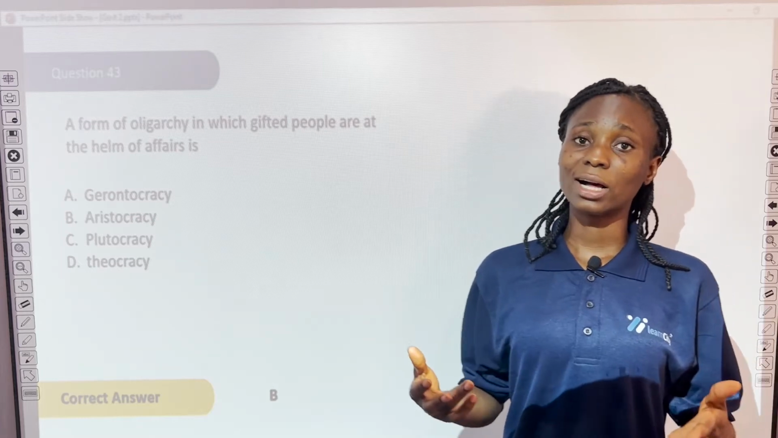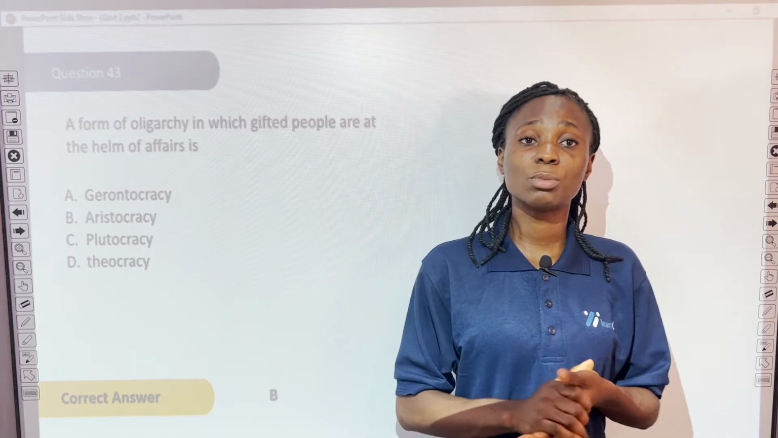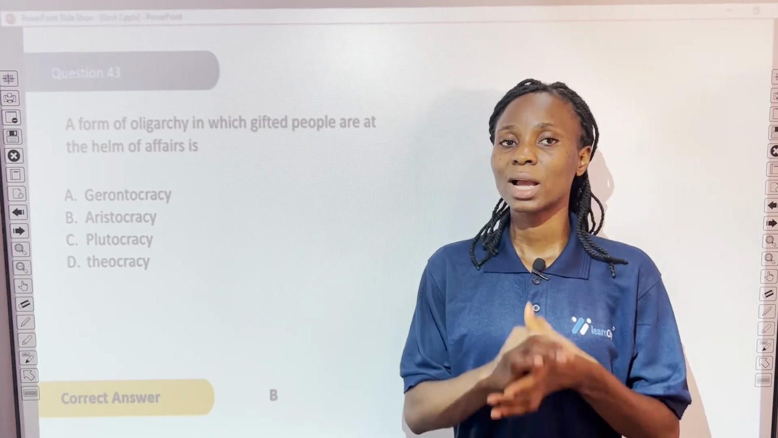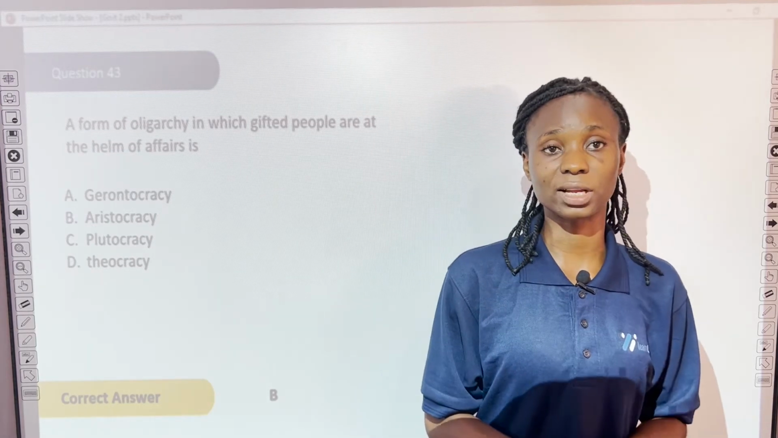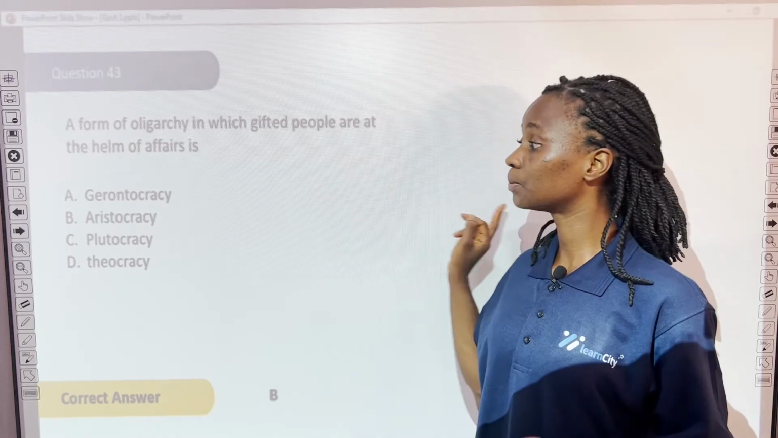So in that kind of oligarchy, where only gifted people rule, it's called aristocracy. And the rulers are known as the aristocrats. They are usually from noble families or the wealthy class.